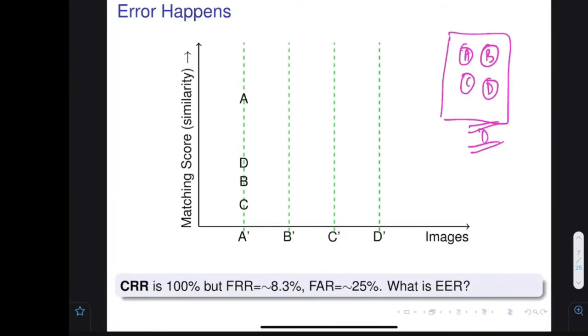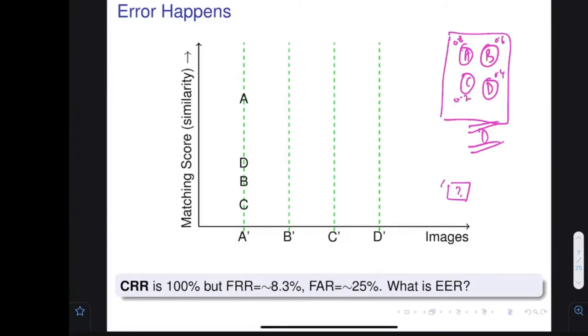4 images are stored. Somebody came to the gate. Let's assume I'm the computer and I don't know who that person is. Some image has come. If somebody asks me who he is, I would use this image, match it with all these 4 people and see the scores. Let's assume it gives the score 0.8 with A, 0.6 with B, 0.4 with D, 0.2 with C.